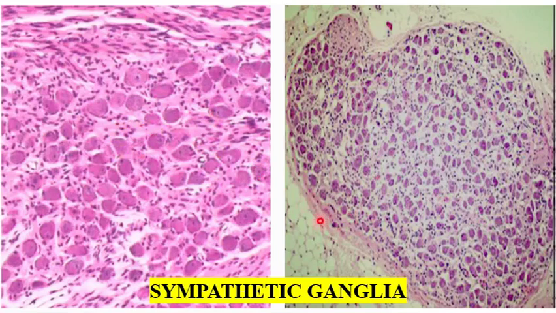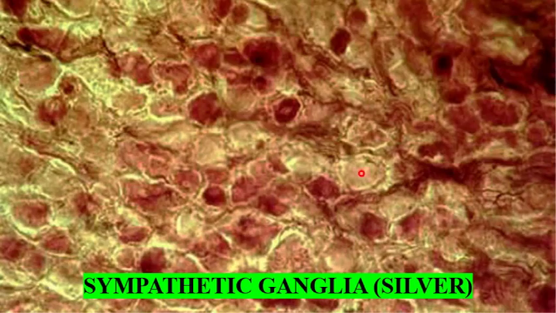This is a thin capsule of the sympathetic ganglia, and these are fat cells. This is a sympathetic ganglia stained especially by silver stain. So the special stain of the ganglia, even sympathetic or spinal, is the silver stain.